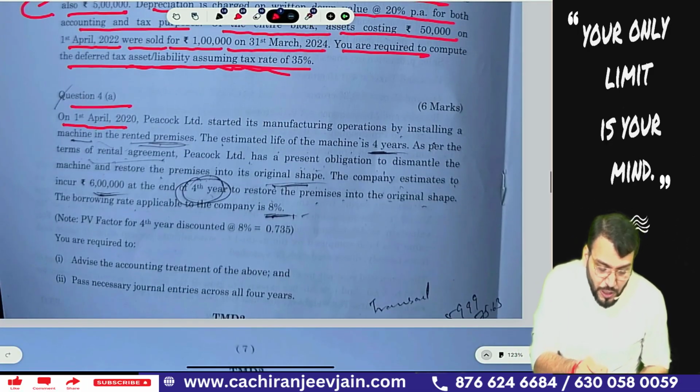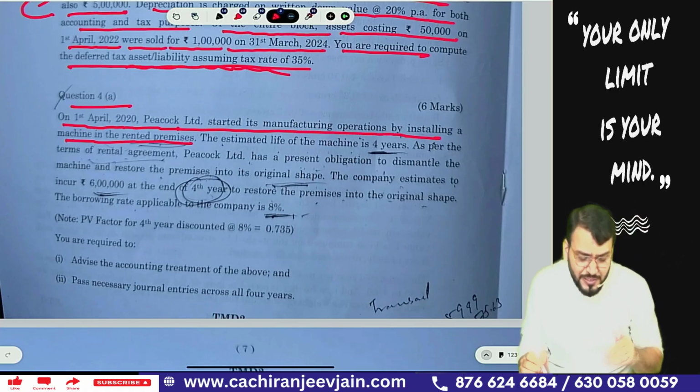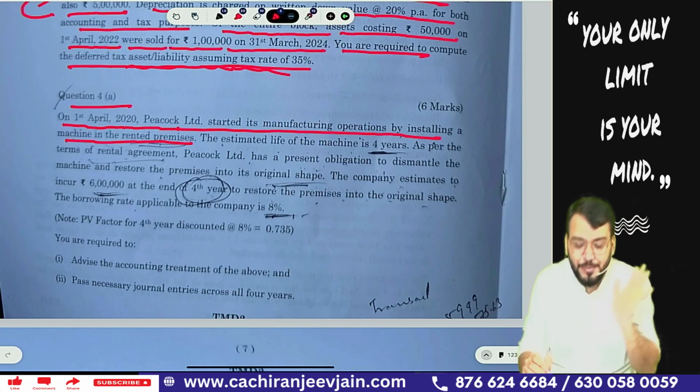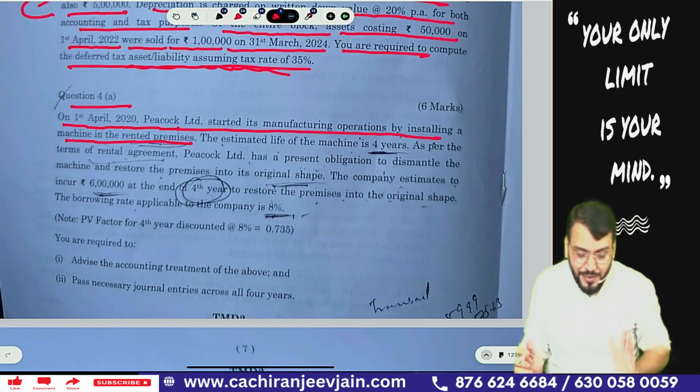On 1st April 2020, Peacock Limited started its manufacturing operation by installing a machine in rented premises. Correct. This is a question related to Ind AS 37 and Ind AS 16, means about the creation of provision for decommissioning, restoration and similar liability. Once again, simple concept, a similar question we have done. If you know everything, you can do that.